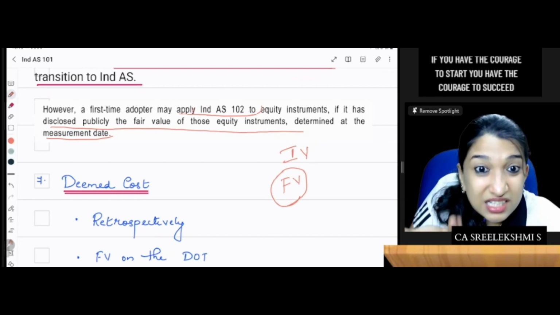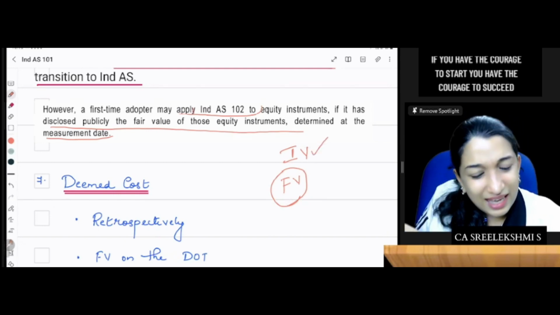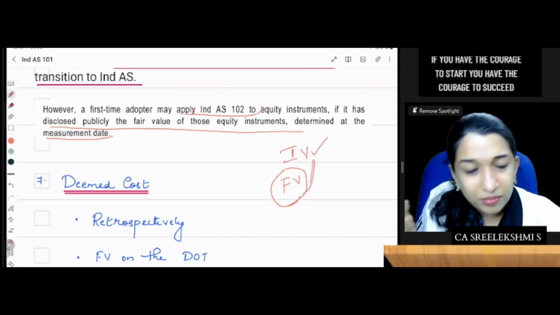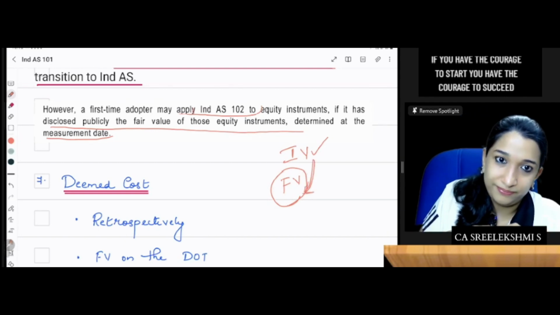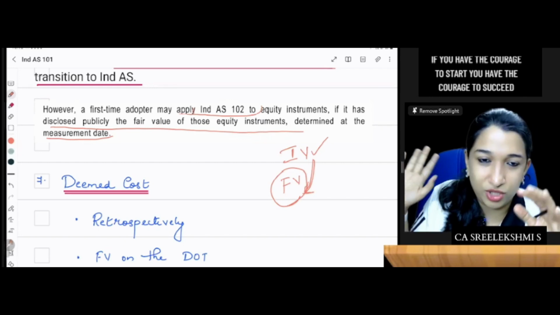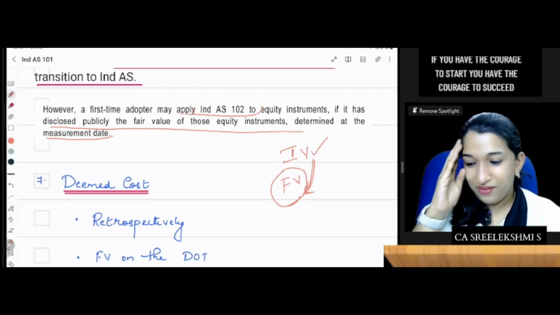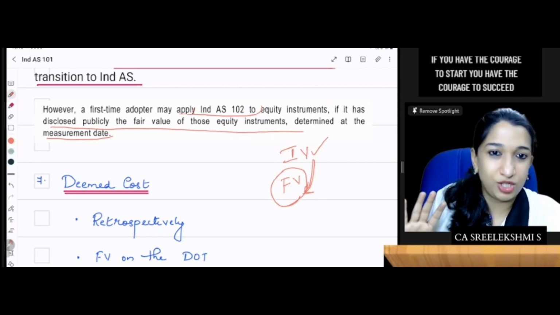Fair value has been disclosed but was measured at intrinsic value, and it can be remeasured at fair value if you want to. Okay, fine. Vested options, there is an exemption. Vested means you already satisfied the conditions. You need not remeasure.